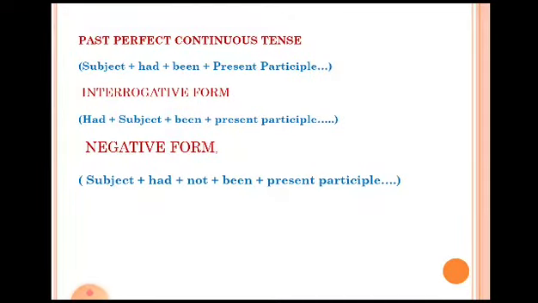In negative form, we have subject plus had plus not plus the third form of the verb. In past perfect continuous tense, we have subject plus had plus been plus the present participle. In interrogative form, we have had plus subject plus been plus past participle plus the question mark. Negative form of the past perfect continuous tense is subject plus had plus not plus been plus the present participle.